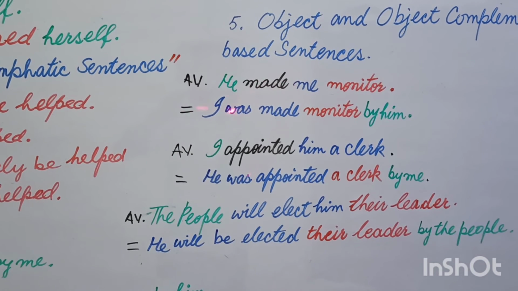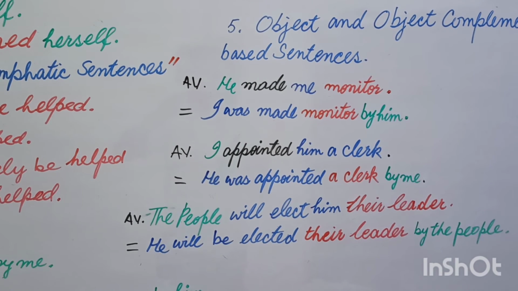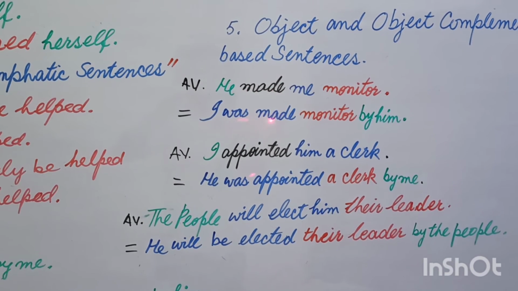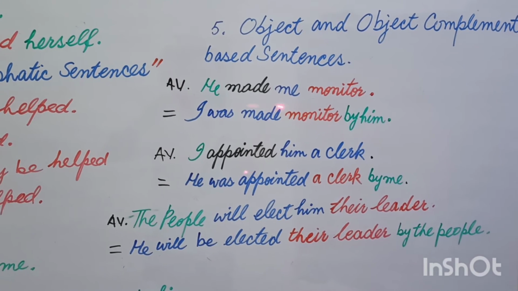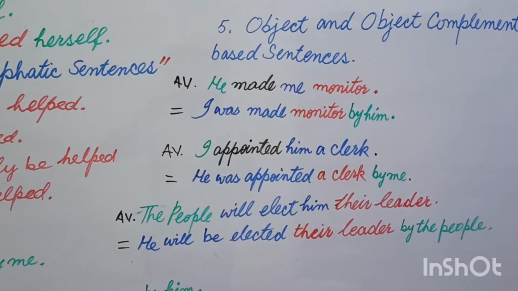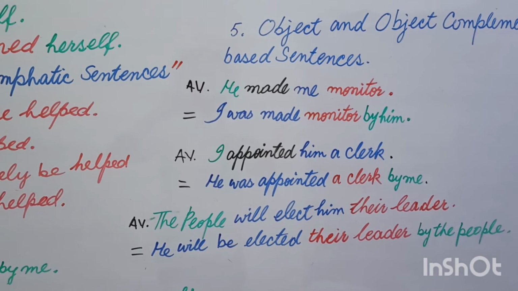Me will be changed into I, and made will give you was, because it is in past definite, and then the third form, monitor will remain as it is in its own place, and then by him. You change he into by him. In this way, your sentence is I was made monitor by him.